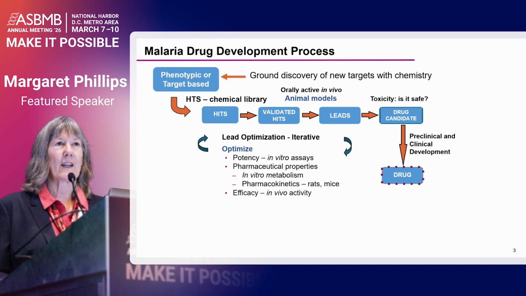The reason for that is that it's not enough for a target, a protein, to be essential for an organism if we're going to use it to discover new drugs, because there have been many examples in the bacterial field where essential is not sufficient to lead to a drug. You really need also to identify druggable targets that bind small molecules with good affinity